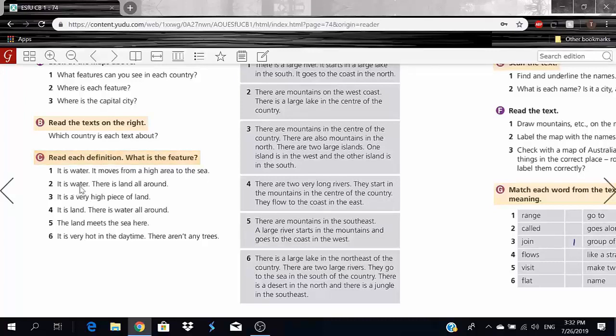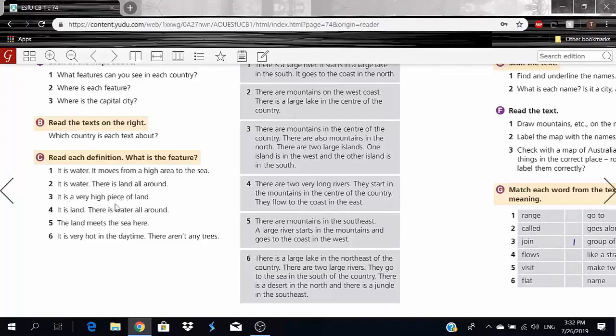Second one is also water, so it is water. There is land all around, okay? So it's water. It's kind of like isolated, more isolated, so it doesn't run off to the sea like a river. So it's water, but there is land all around. So this is what we call a lake. Okay, so a lake is just that part that has some water and there is land all around. Okay, let's go to number 3.